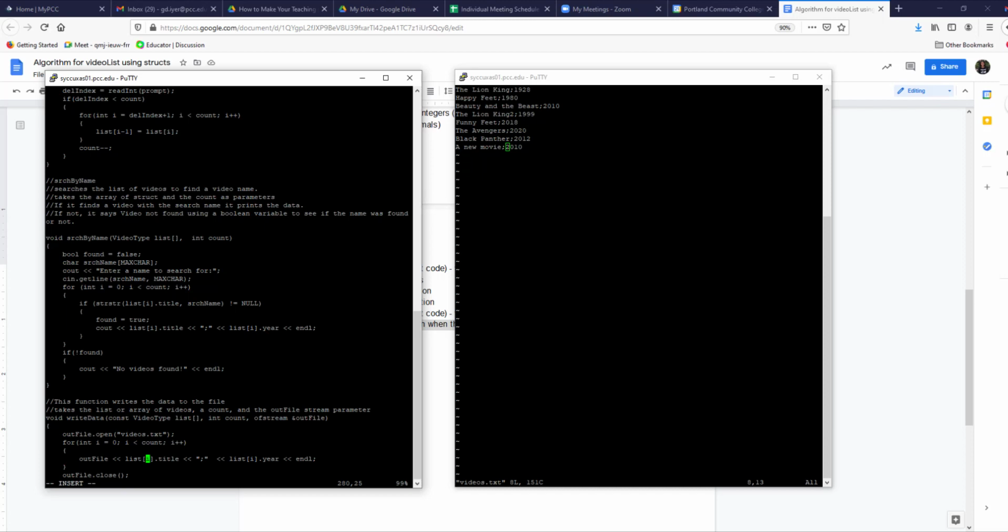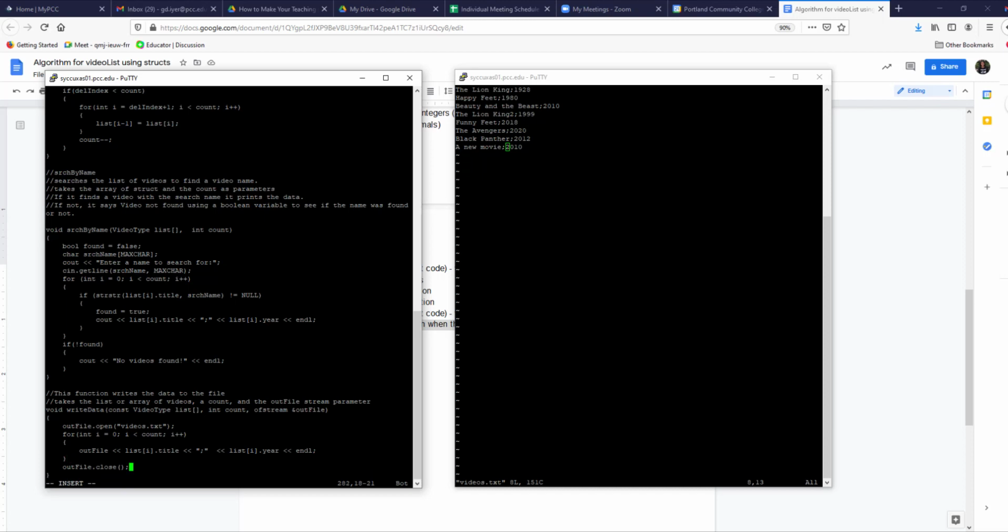It has to be exactly in the same format because the next time I have to use that file to read back in. If it doesn't go into that file in exactly the same format, then the next time you read from the file, you will have trouble. So make sure you put it with the same delimiter and in the same format with the new line at the end, so the next time I can actually read from the file. That's all you need to do to write data.